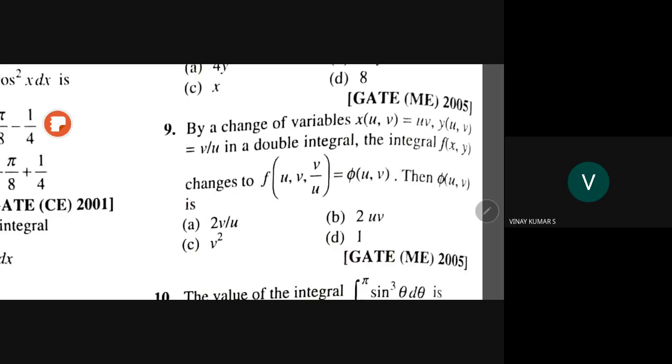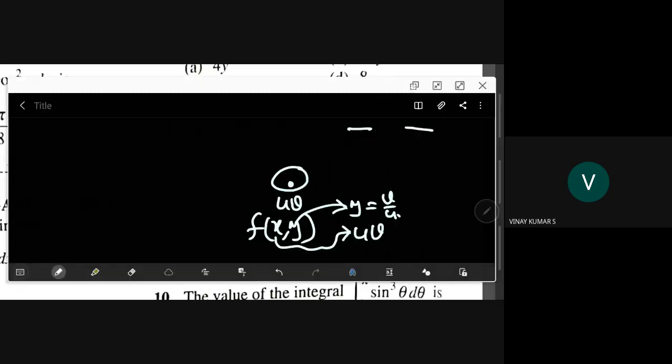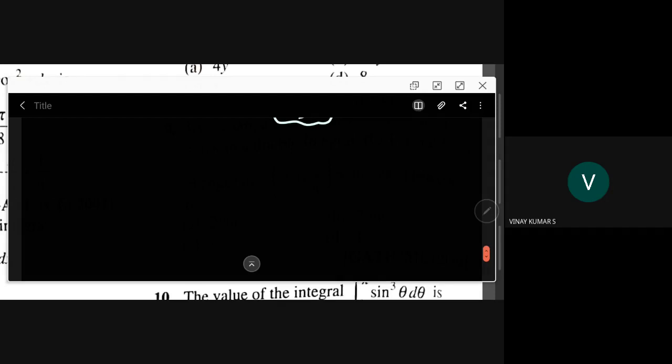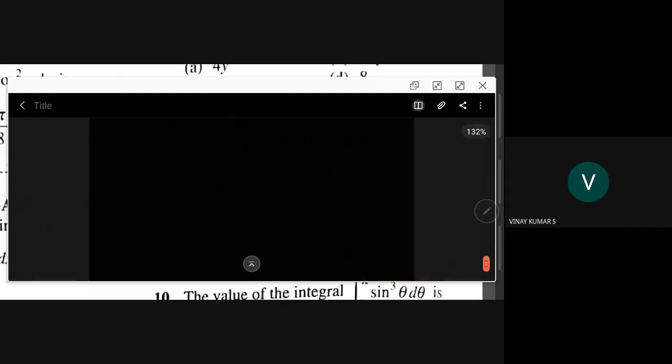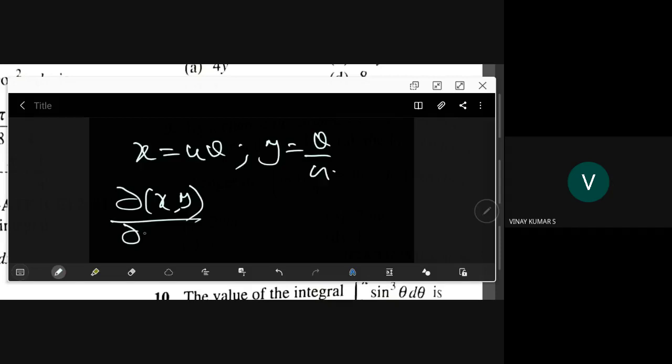I will tell what it is. Right here, x is uv, y is v by u. So dou(x, y) by dou(u, v), what is that?